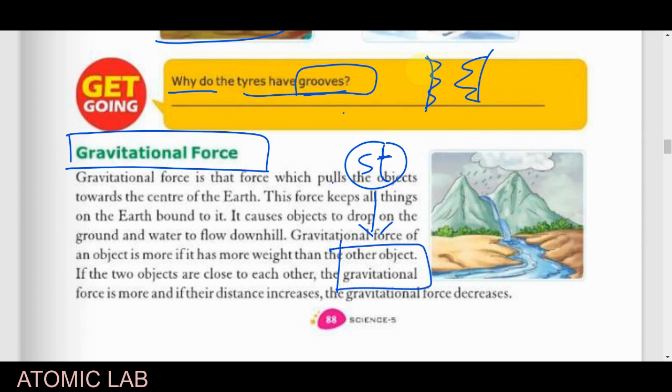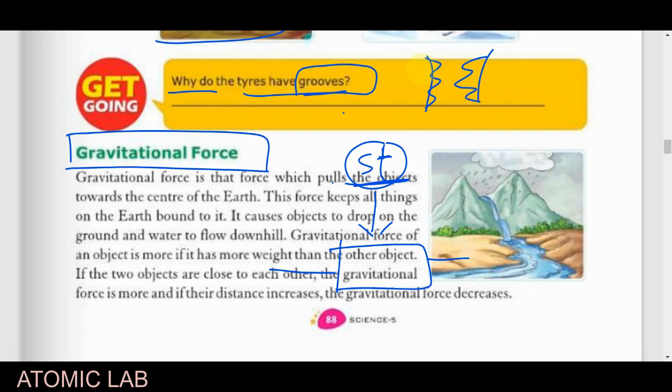The reason, yes, our earth surface is providing a force. It is exerting a force on this object, on the stone, on any object, to attract it towards the center of the earth. So the simple meaning of the gravitational force is that our earth surface exerts a force on any object. I'm talking about every object. So it will be attracted by the earth surface. This is known as the gravitational force. So anything attracted by the earth surface is caused by the gravitational force.